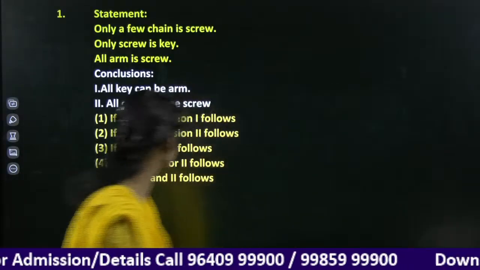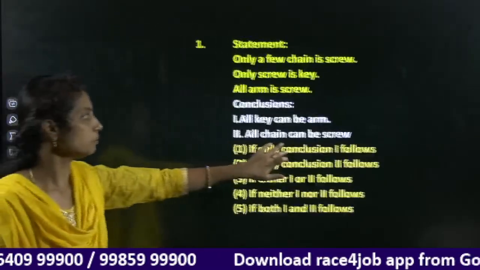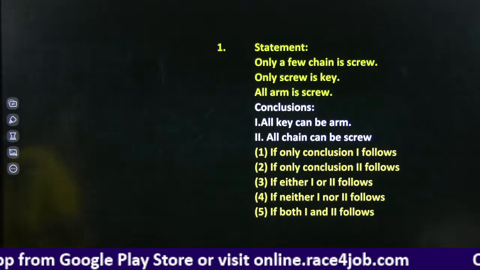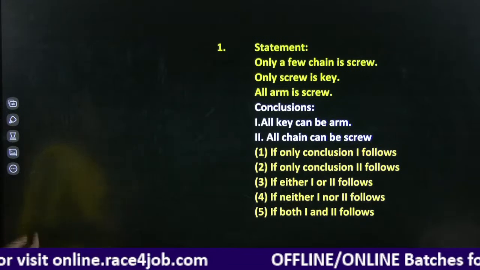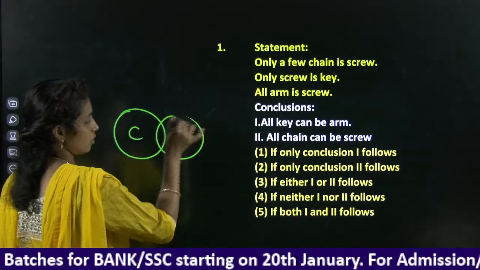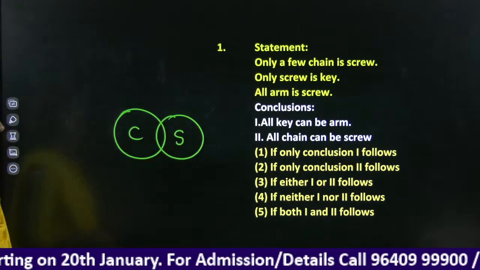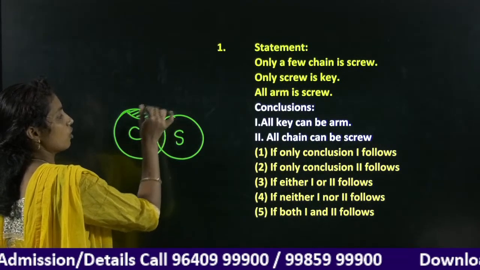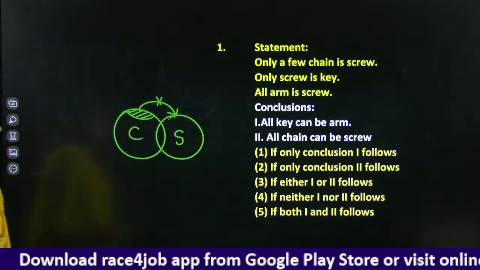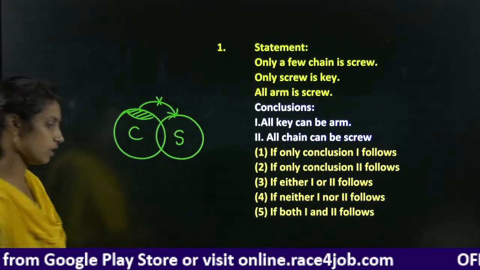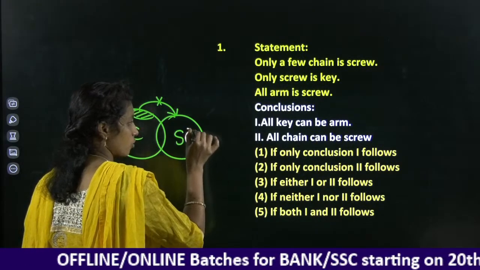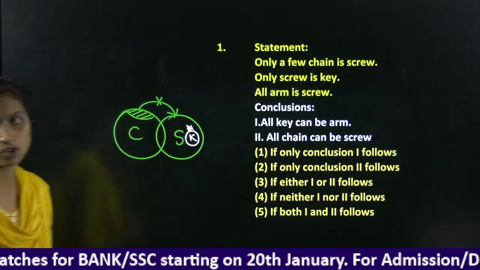Second one, draw the Venn diagram. Next, only a few chain is screw. Some part of chain and screw are related, and some part of chain and screw are not related. Only screw is key means here it is a condition. All key are screw. That should be a star mark because it is a condition.